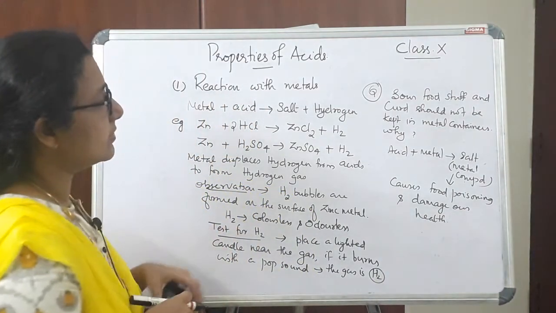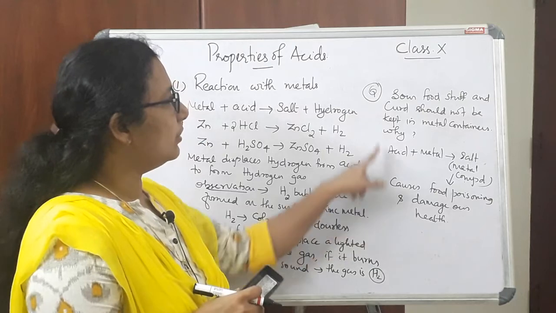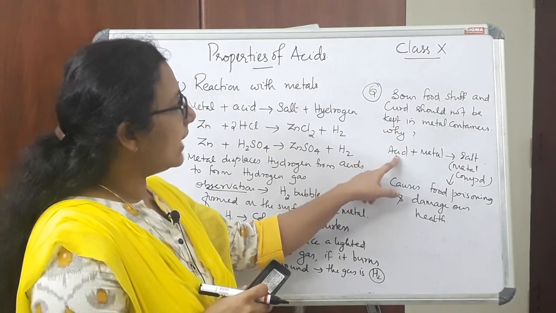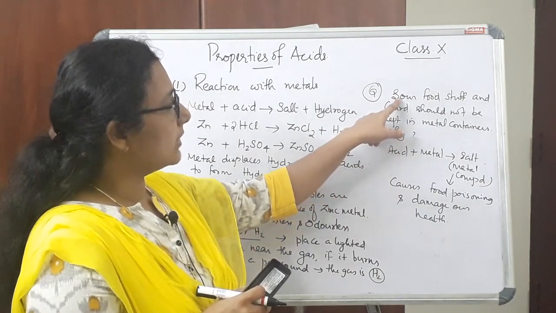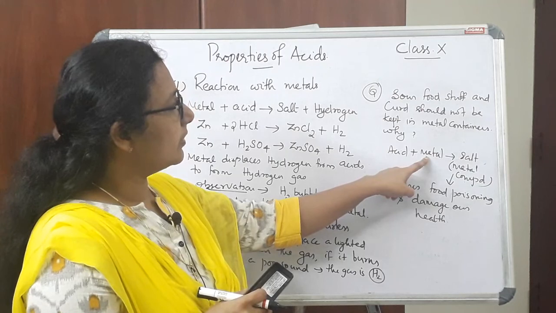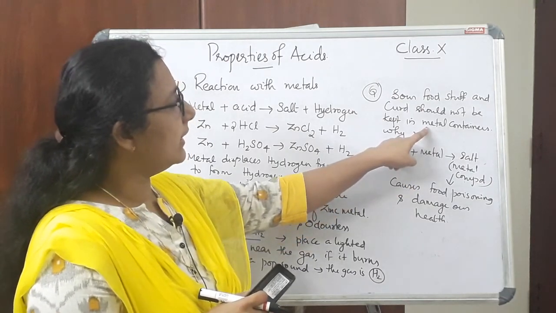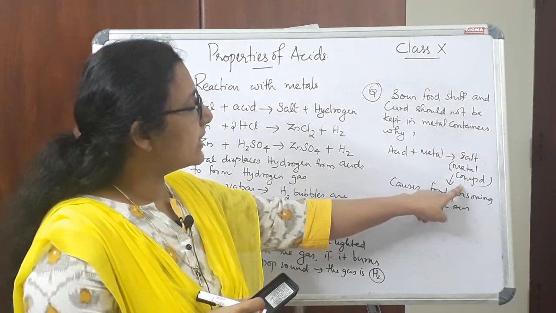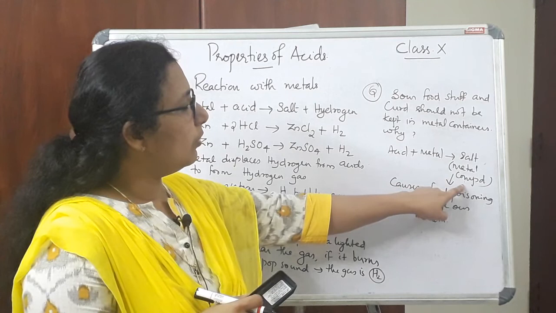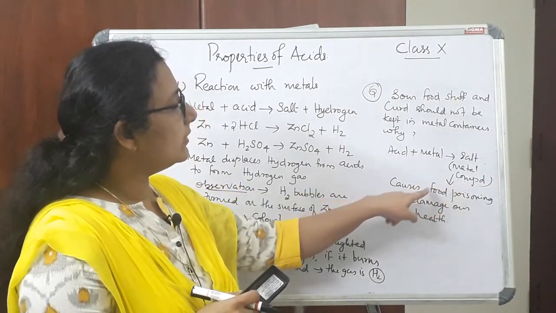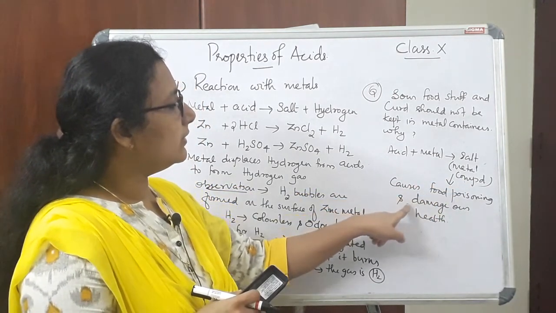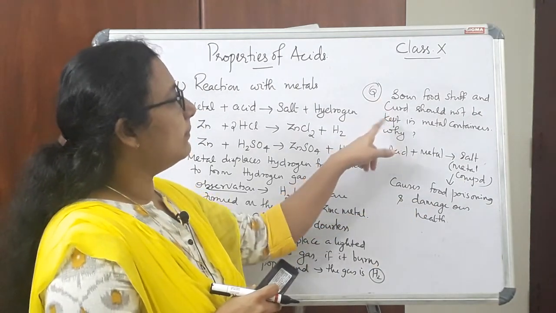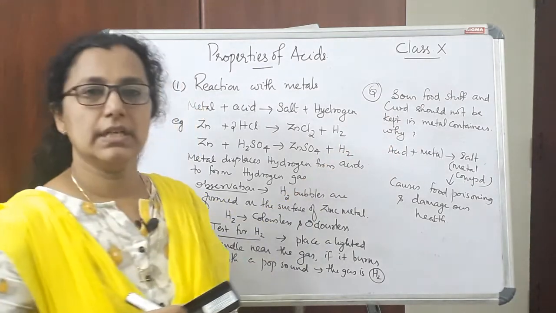So this is a reason. Because of this reason, we should not keep these foodstuffs in metal containers. The acid present in curd or sour foodstuff reacts with the metal present in the metal container and forms a metal compound. A reaction takes place here, and the metal compound formed is poisonous, and that causes food poisoning and damages our health. So that is why this type of food should not be kept in metal containers.